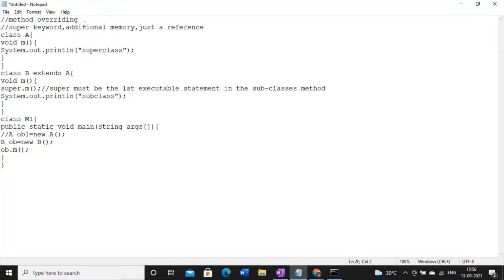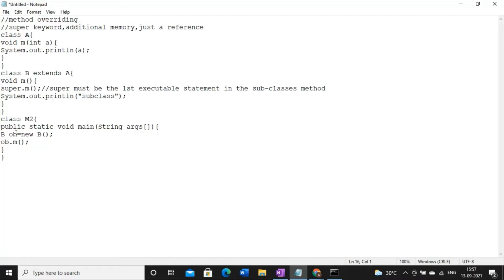So now I'm performing method overriding. So in this case, what I am doing, I am just changing the parameter type. So here I am taking one variable, right? And here I am printing that variable. And here I am not passing any variable, right? So this is the code. And here I'm just calling the method of class B.